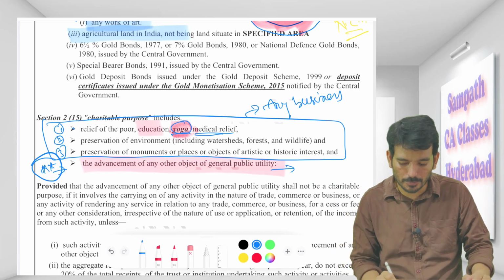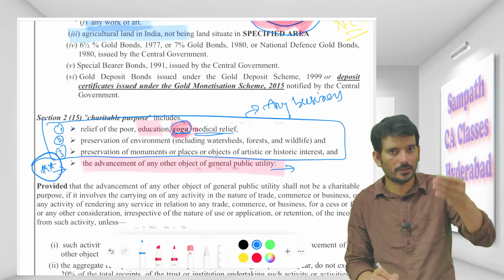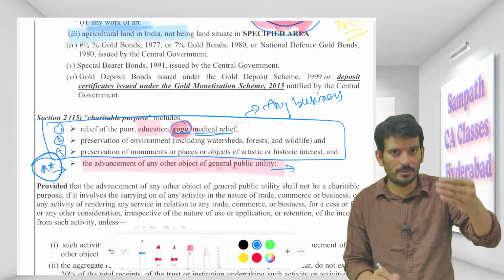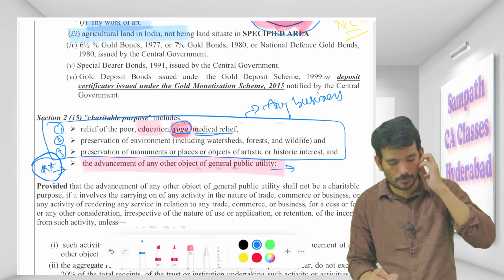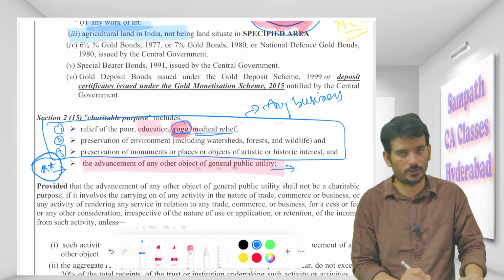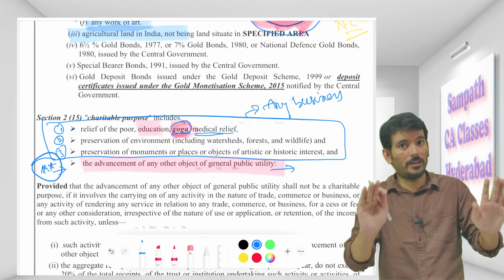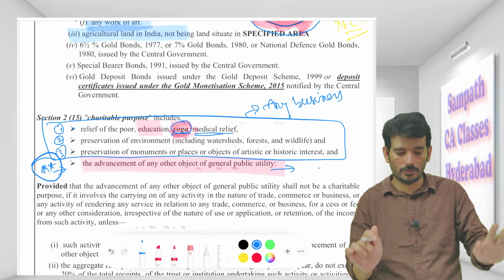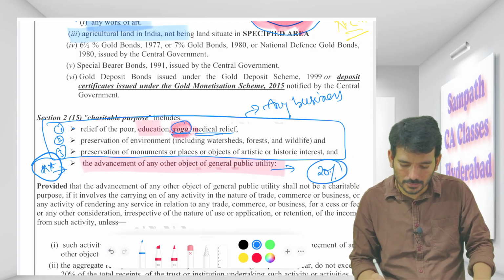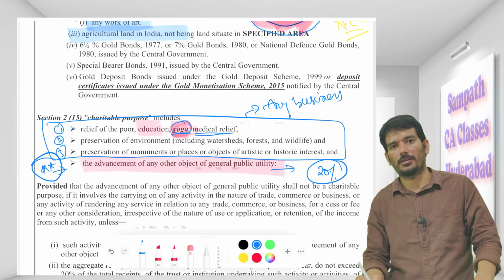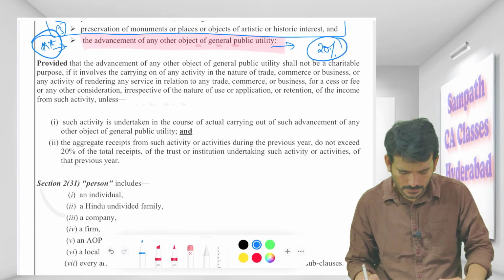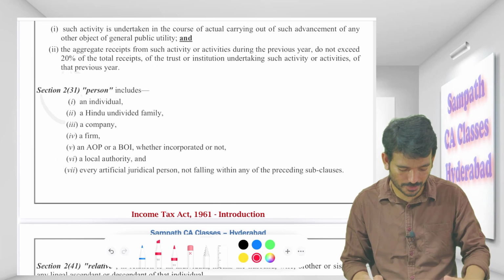No, so these people should not do any business. The fourth point: if you are starting any charitable purpose that is not specified in 1, 2, 3, still you can do that, but don't do the business. But if you feel that the business is also a must for me to get the revenue, make sure that the receipts are not more than 20%. Okay, that's it. Everything else will be at a final level.